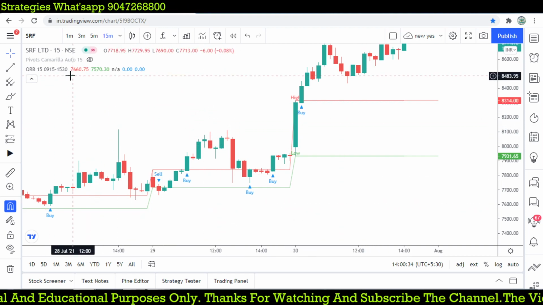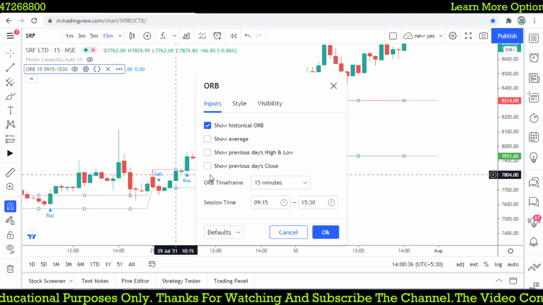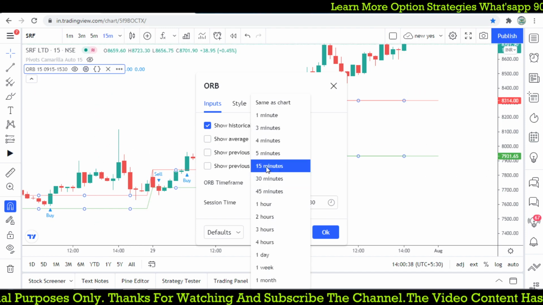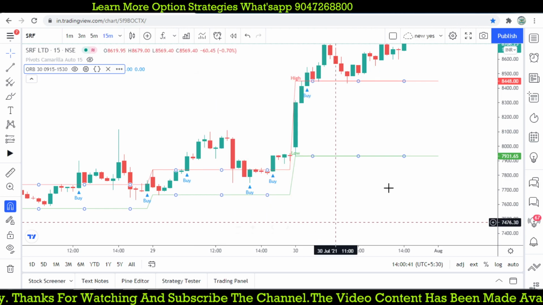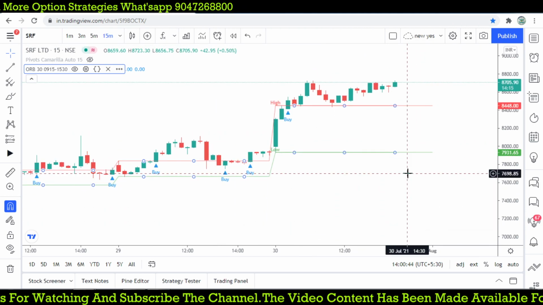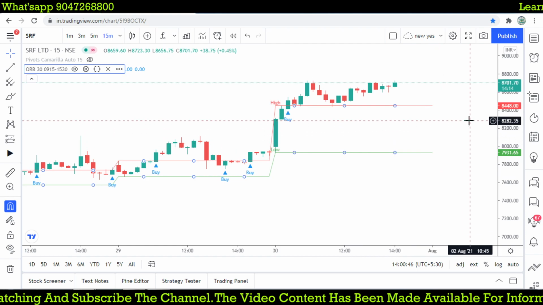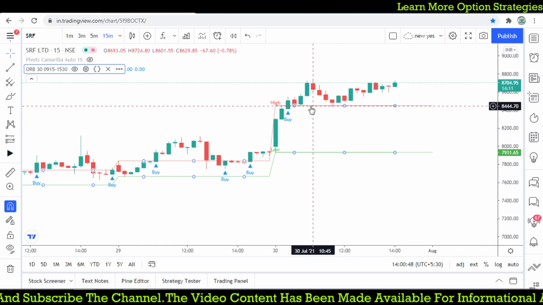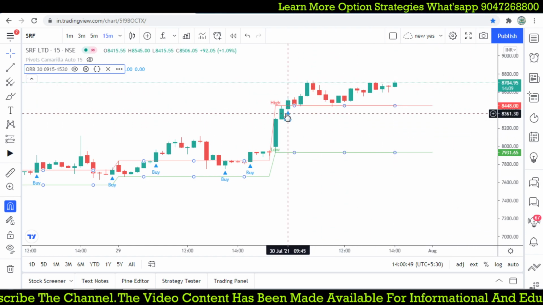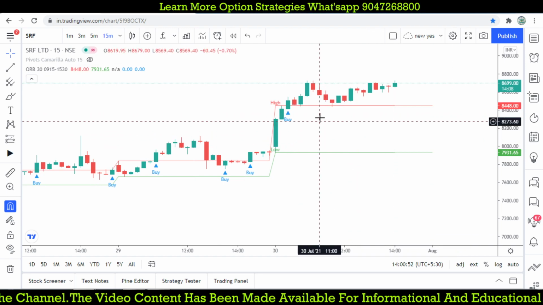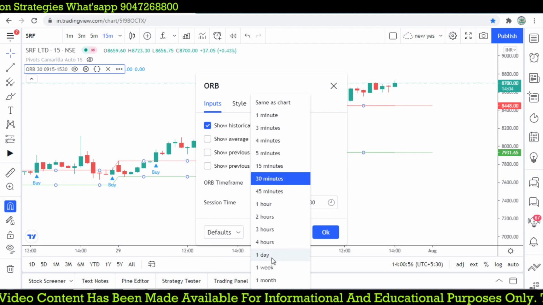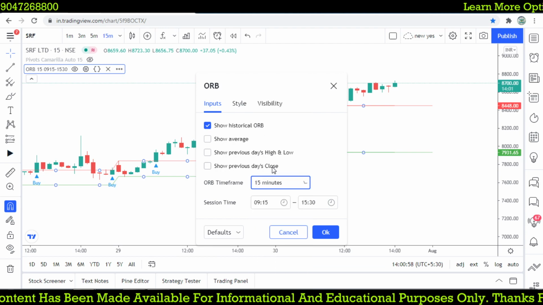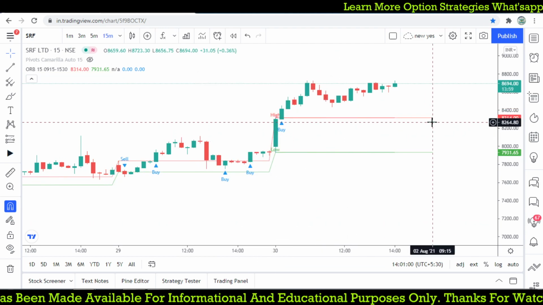So we have applied the indicator here, so you can fix your time frame. I have just applied it for the first 15 minutes, but you can use 30 minutes or 40 minutes, whatever time frame you require. If you change it to 30 minutes, the high is 8448. Once it breaks above that 8448, again it will plot the lines based on your time frame. So you can choose any number or any time frame. Let's move on with the first 15 minutes.